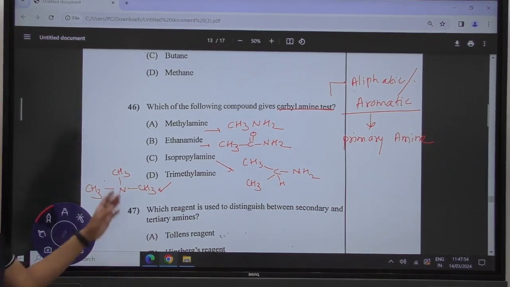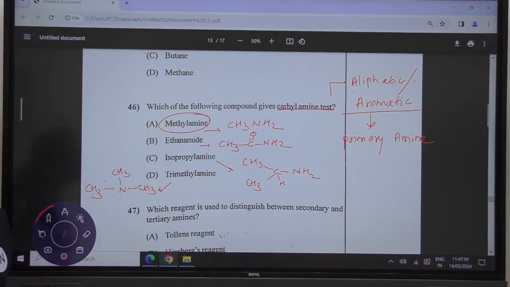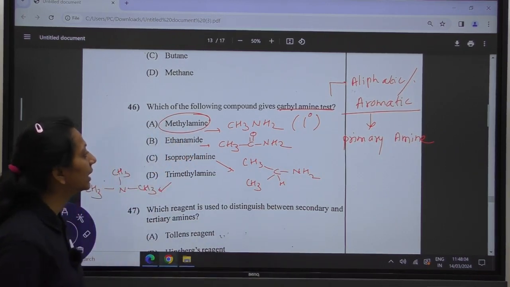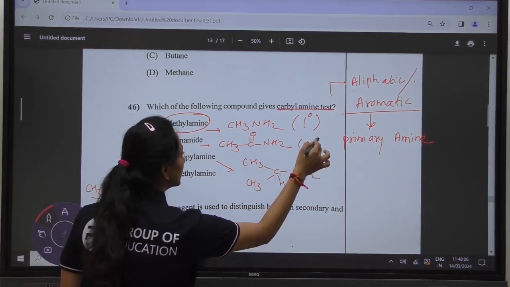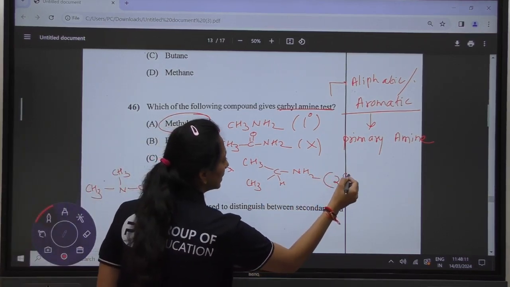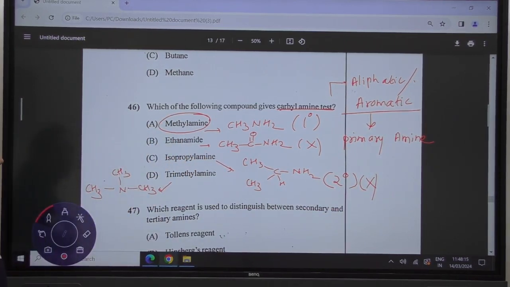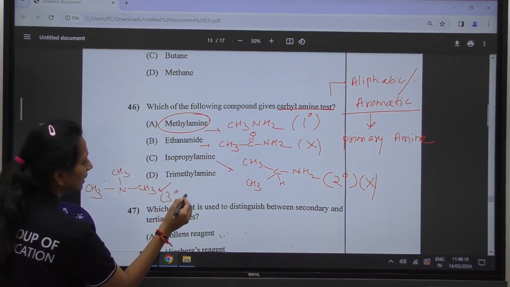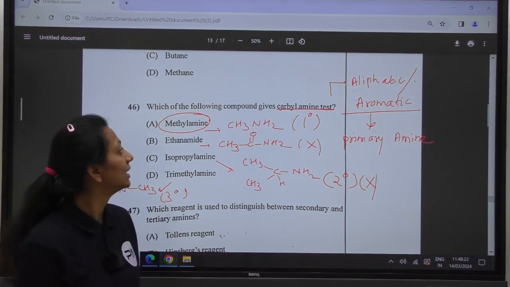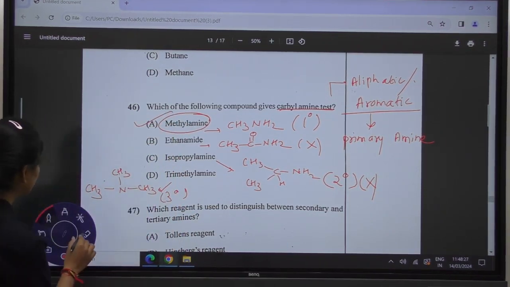Okay, out of all the 4 options, we can see that option 1, methylamine, is the only one which is a primary amine, or we can say 1 degree amine. Amides are not giving any kind of carbylamine test. This is a 2 degree amine, which is not going to give a positive carbylamine test, and this is a 3 degree amine, which is also not going to give a positive test for carbylamine test. So option A is your correct answer. Okay, going towards the next question.